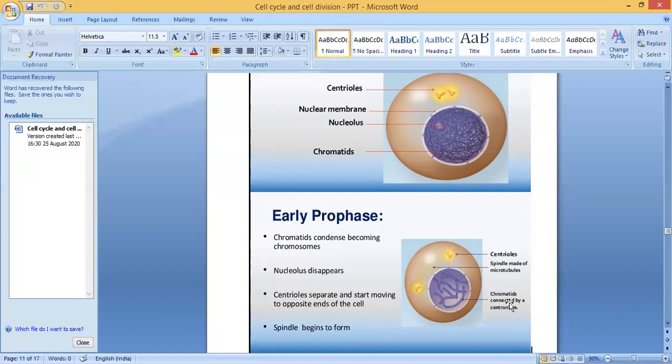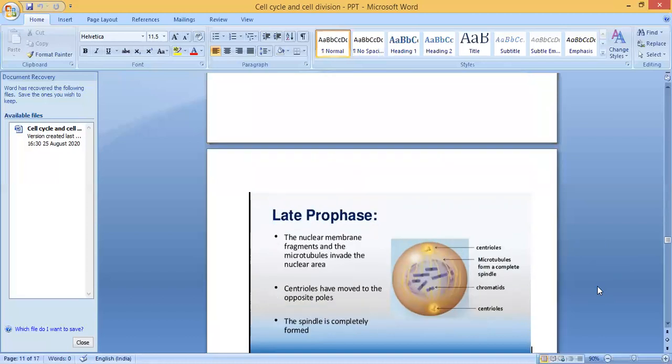What is happening here? First, the chromatin fibers condense, become thick and become chromosomes. Second, the centrioles are moving toward the poles. And third, the nucleolus disappears and the spindle begins to form. That is early prophase. Second, late prophase.